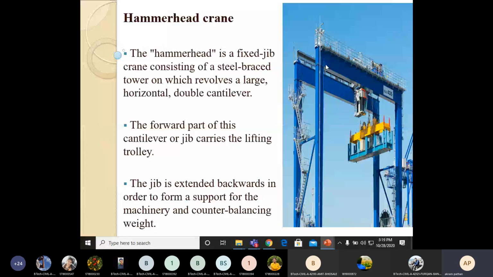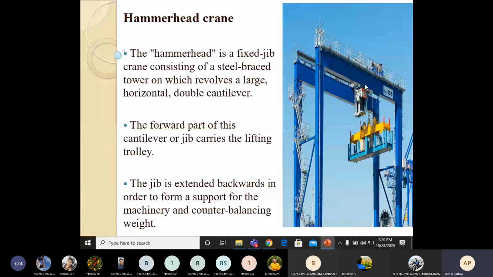The hammerhead crane is a fixed jib crane, consisting of a steel braced tower on which revolves a large horizontal double cantilever. This is a double cantilever for carrying the horizontal load. The forward part of this cantilever or jib carries the lifting trolley. The jib is extended backward to form a support for the machinery and the counterbalancing weight. So this is about the hammerhead crane.